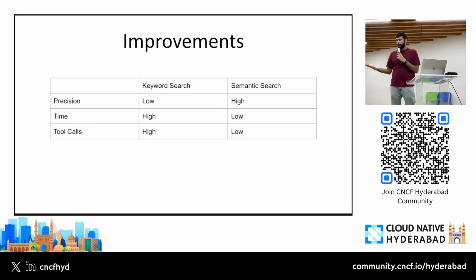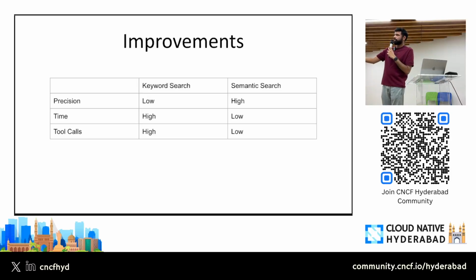Next is tool calls. Tool calls are the operations that my coding agent performs. In terms of keyword search, it would be high. Why? Because it would do 10 tool calls for reading files, 10 tool calls for opening files, or whatnot. It's doing the guesswork.